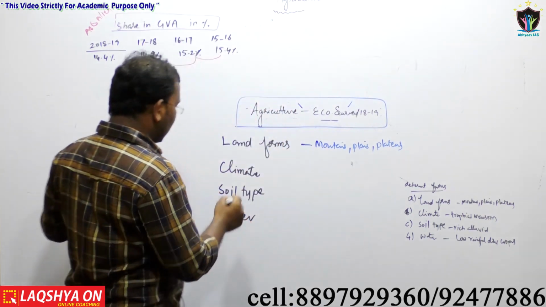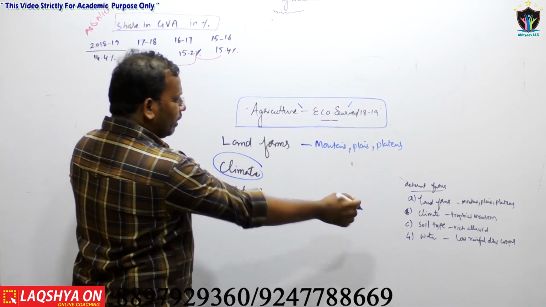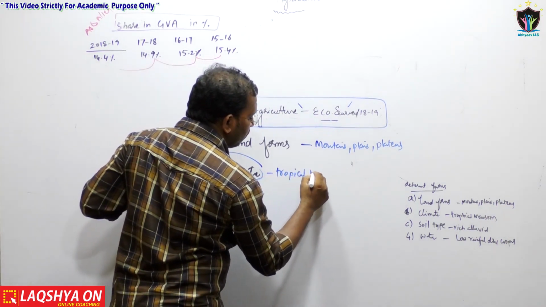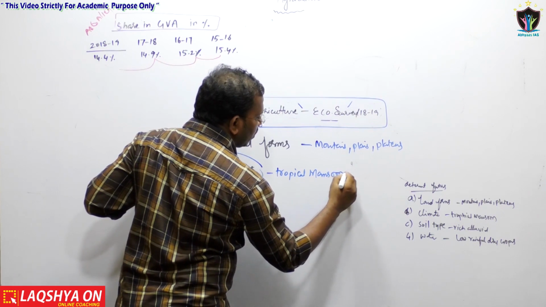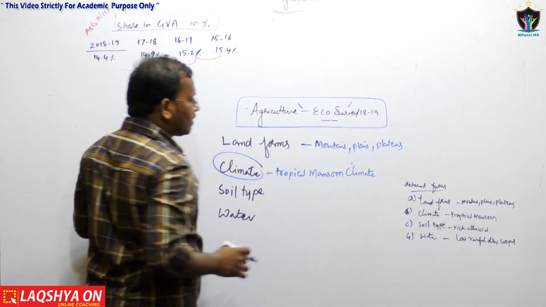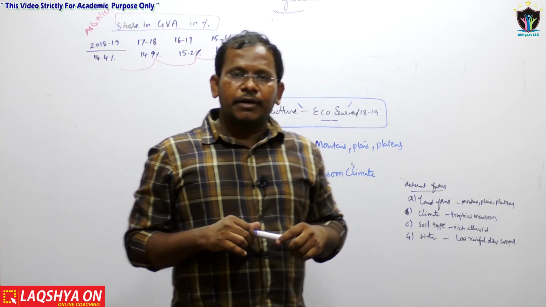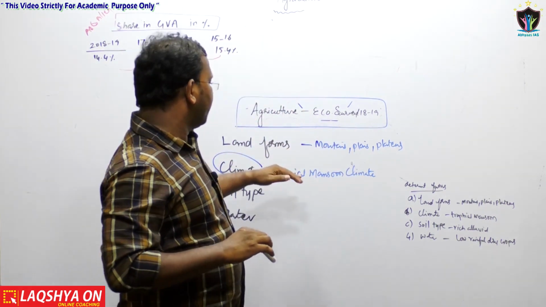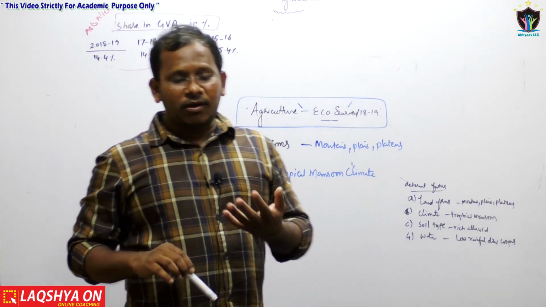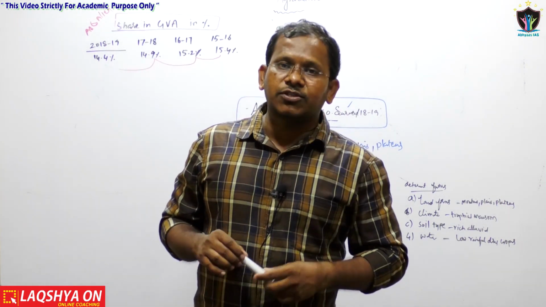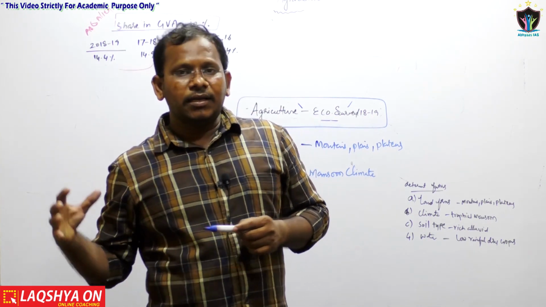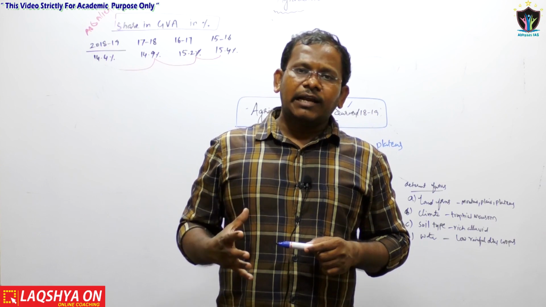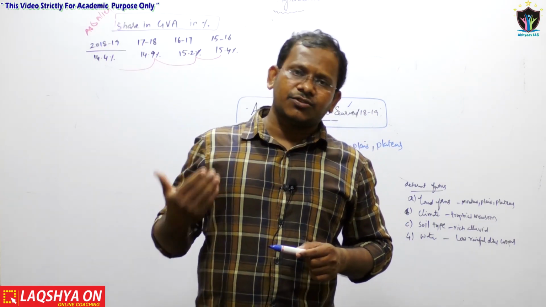Now let us take the second one, climate. Indian climate is said to be tropical monsoon climate. What does this tropical monsoon climate mean? Tropical monsoon climate means our monsoon. Even after October also we are able to get the northwest monsoons. Now this is because of the kind of climate change which is occurring in the society.